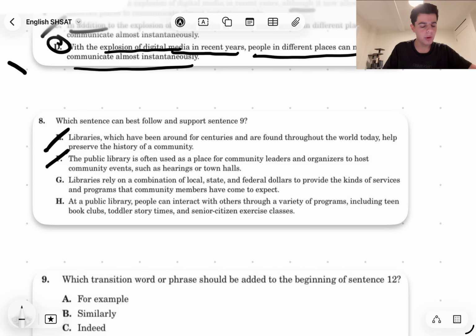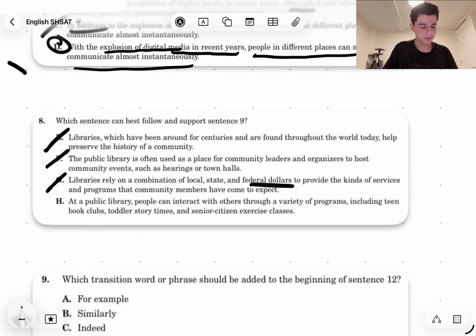G. Libraries rely on a combination of local, state, and federal dollars to provide the kinds of services and programs that community members have come to expect. Well, again, this is just going off topic, right? We never talked about federal dollars. This is not the point of this paragraph. The point of this paragraph is to talk about the unique connections and the way the library serves the community, not anything to do with federal dollars and how they are used, right? So that's why G is wrong.